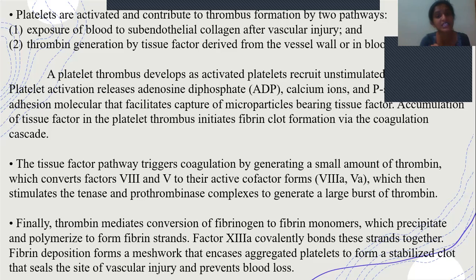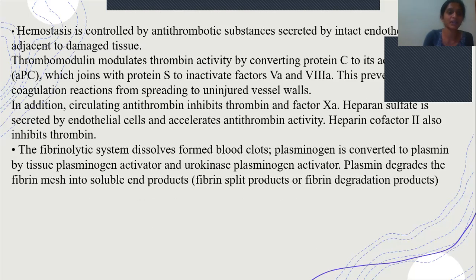But the thrombin which is formed helps in the conversion of factor 8 and 5 to 8A and 5A, which then combine with the tenase and prothrombinase, resulting in the generation of a large amount of thrombin. So finally, a large amount of thrombin is produced. This thrombin helps in the conversion of fibrinogen to fibrin monomers, which form fibrin strands. Factor 13A covalently binds these strands together. So fibrin deposition is seen as a mesh-like network. This is how it seals the vascular injury and prevents blood loss.